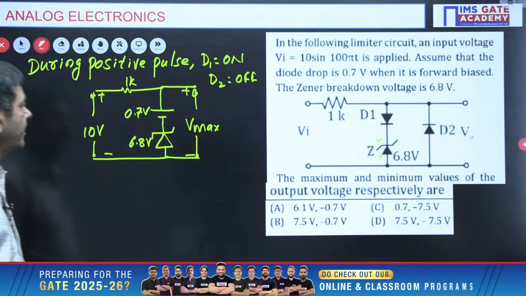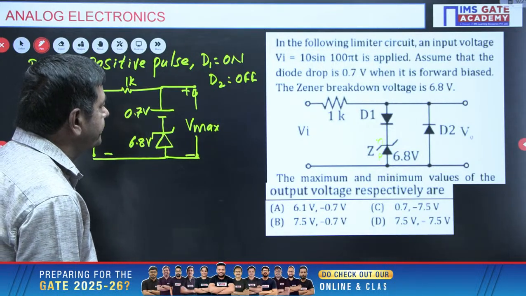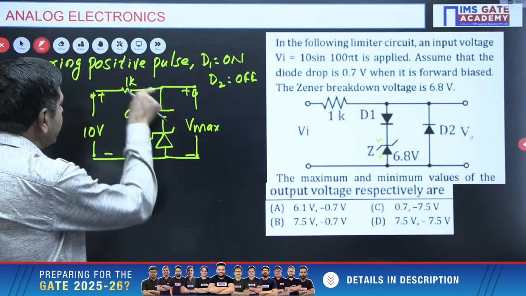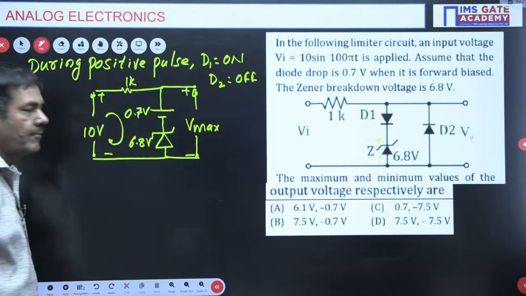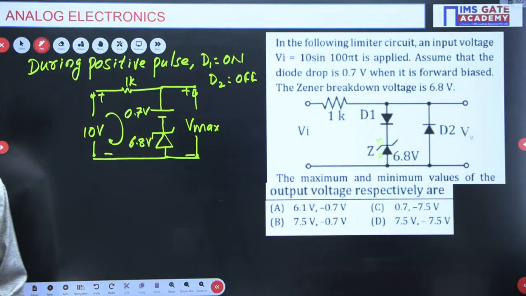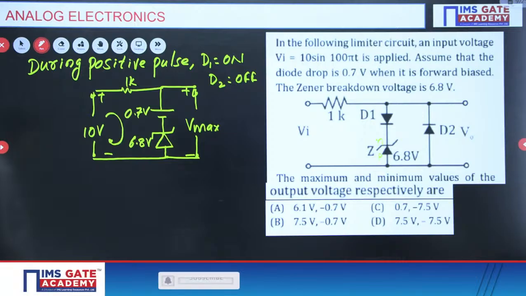How much voltage can we get here? Whenever KVL is applied on this side, you will get V max. How much voltage will you get? Please tell me, what is the value possible?